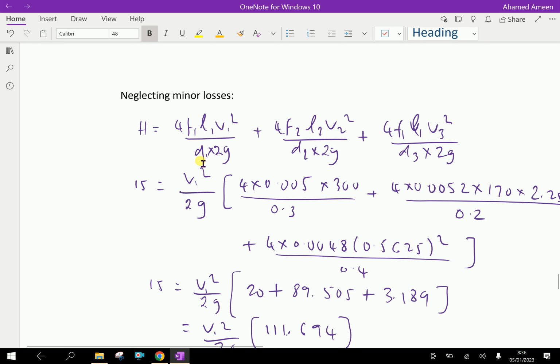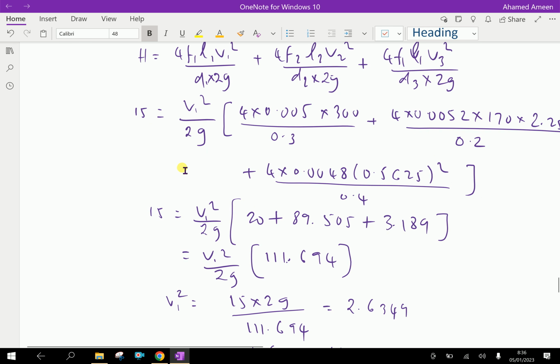Taking V1 squared by 2g common, with V2 and V3 in terms of V1, we get these values.